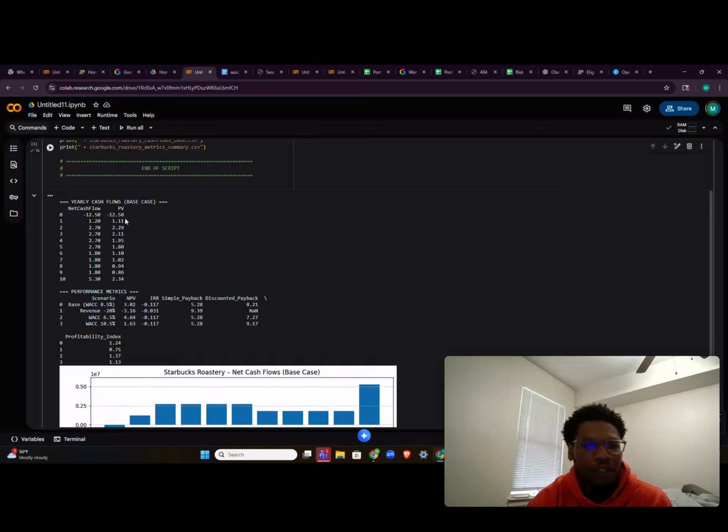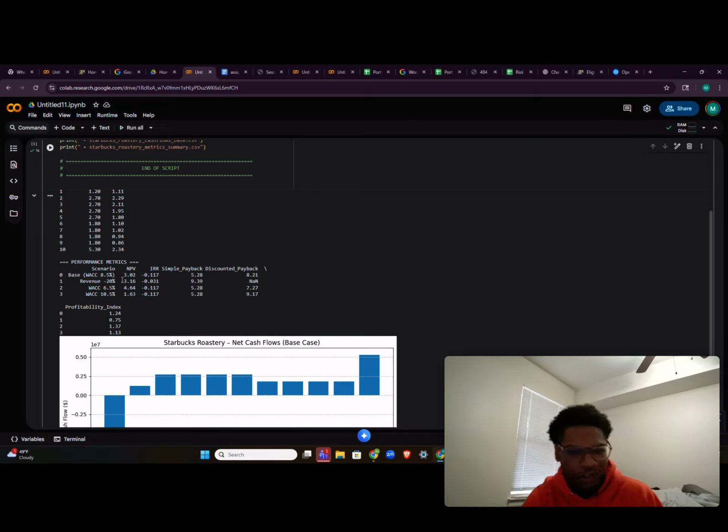And the present value of these flows for year 1 is 1.1 million. For year 2, it's 1.29 million. Year 3, 2.211 million. Year 4, 1.95 million. Year 5, 1.8 million. Year 6, 1.1 million. Year 7, 1.02 million. Year 8, 0.94 million. Year 9, 0.86 million. And year 10, 2.34 million.